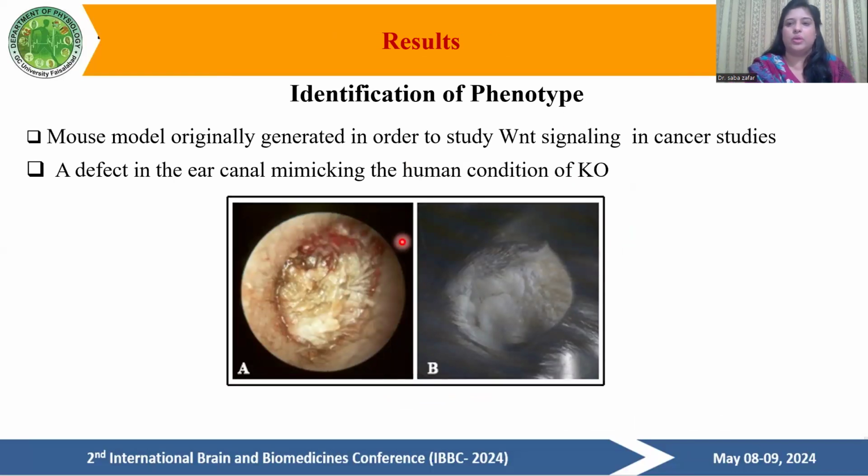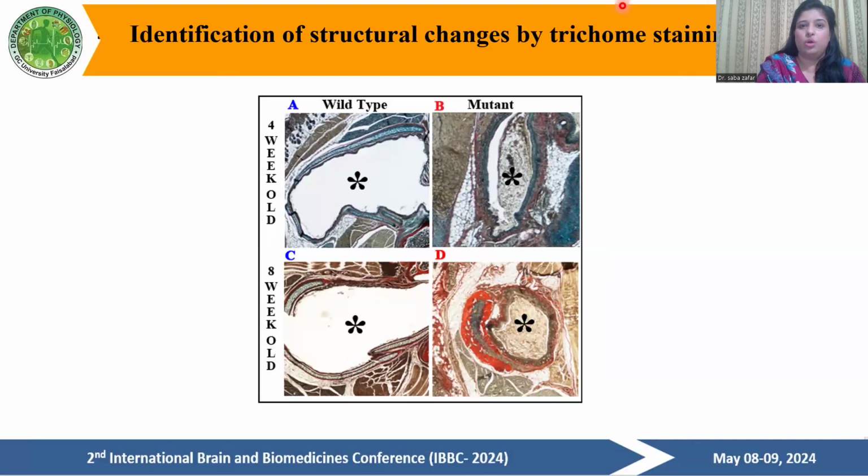Identification of phenotype: here this is the human ear and this is the mouse ear, and it looks similar, as the mouse ear canal is also blocked due to keratin. This mouse model was originally generated to study Wnt signaling in cancer studies, but because of this defect in the ear canal mimicking the human condition keratosis obturans, we use these mice to study the condition. Here is the identification of structural changes by trichrome staining.